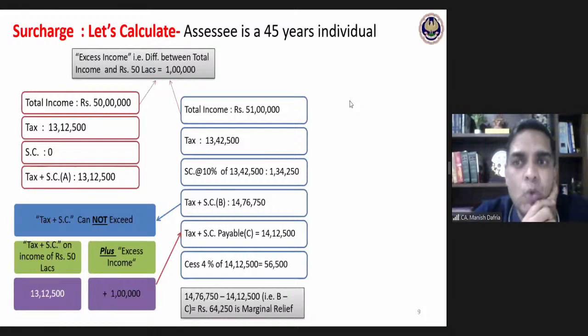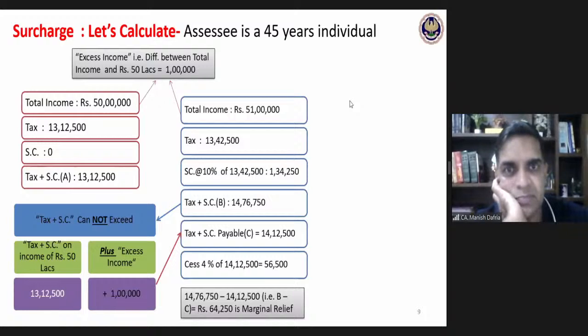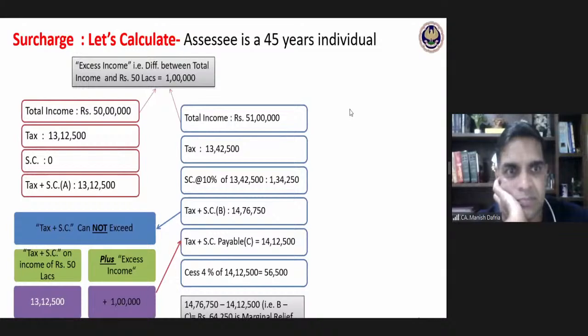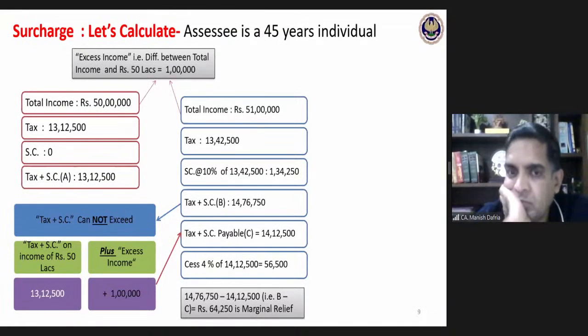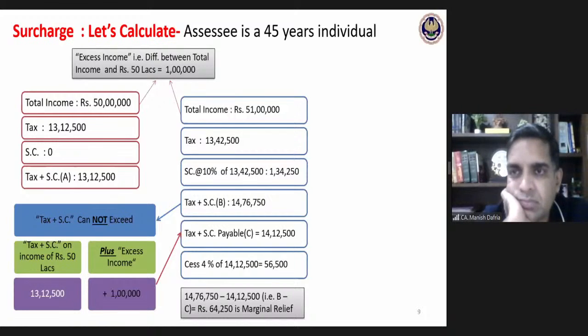Assessee is an 85 years old resident in India. How much would be the tax and surcharge payable by this person? 85 years of age, assessee, resident in India, income is 51 lakhs. How much would be the tax plus surcharge payable?